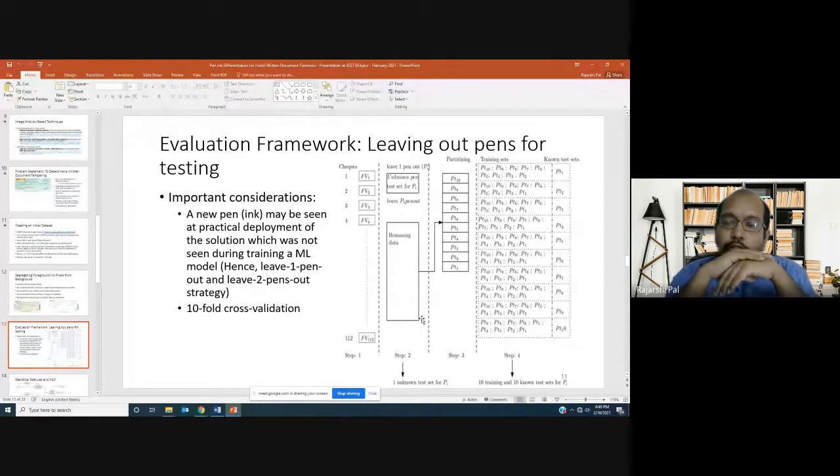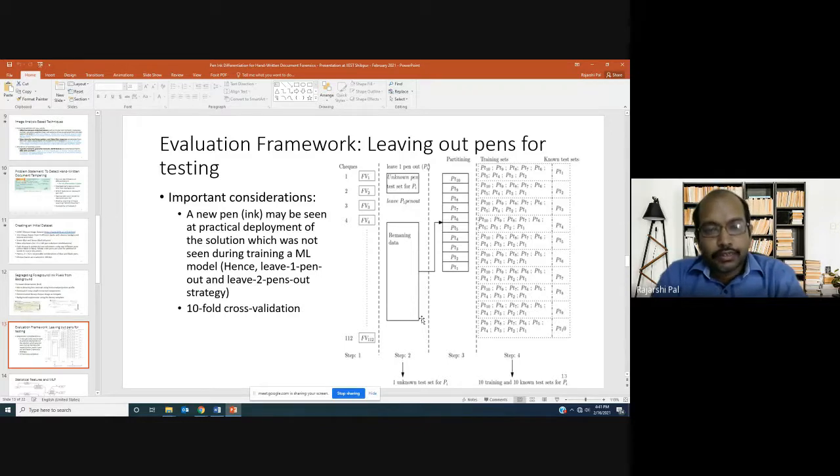Another important consideration is the evaluation framework. Why is this important? Because once again, we will train our machine learning models using a set of those 14 pens which we have seen.